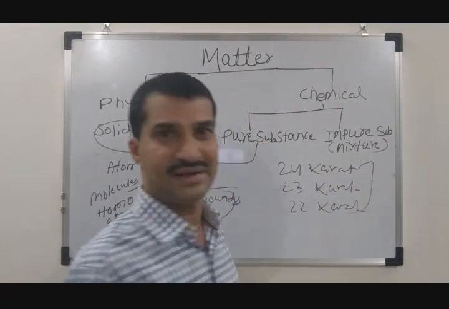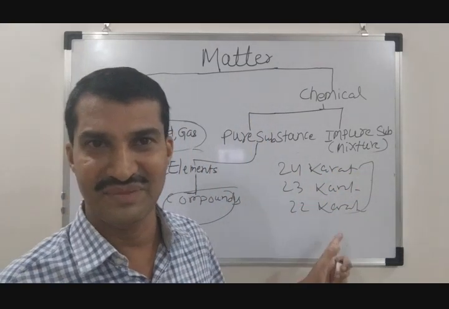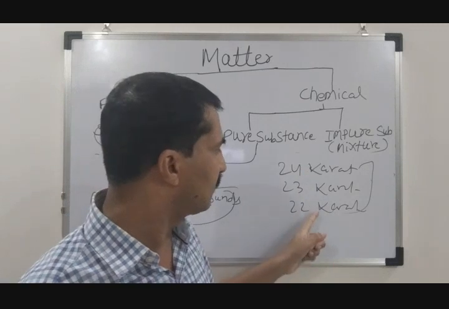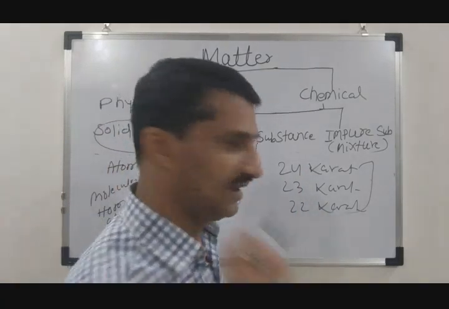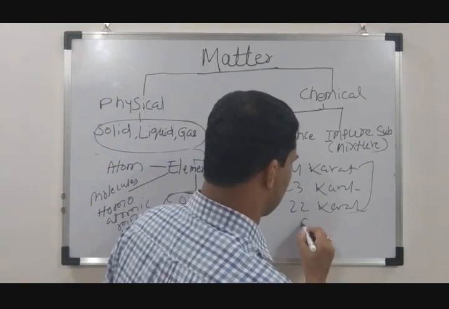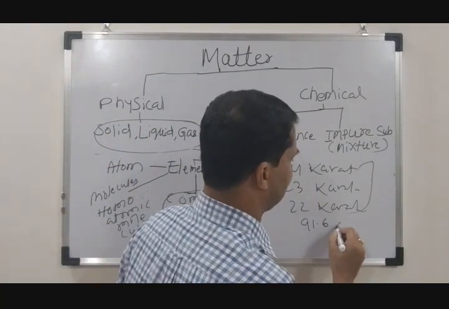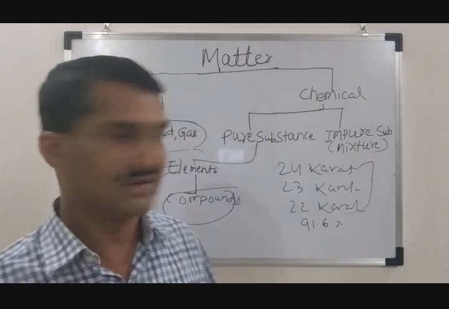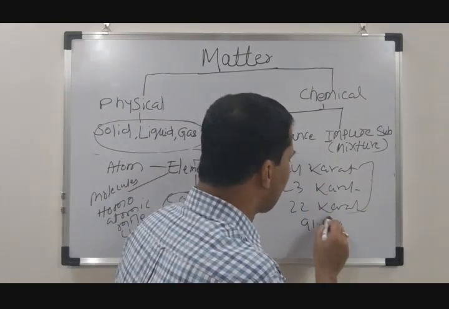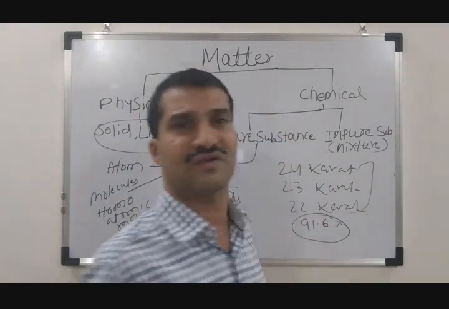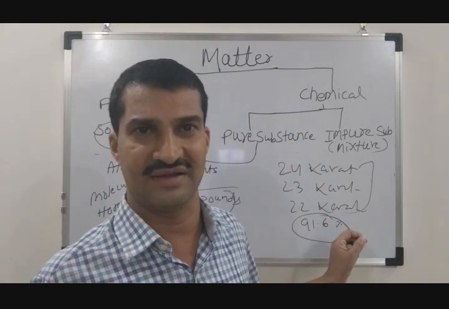What does it mean? If you talk about 22 karat gold, its purity level is around 91.6%. That means in this 22 karat gold, only 91.6% gold is present.